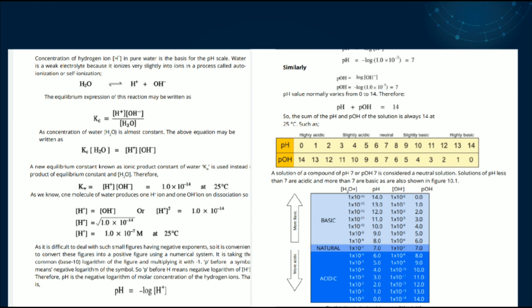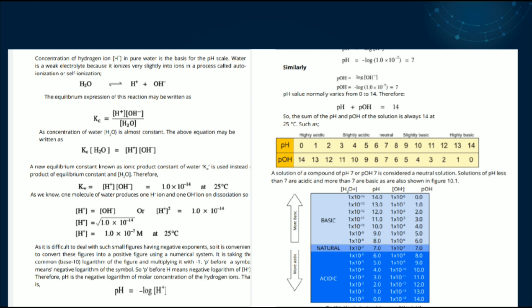Concentration of hydrogen ions in pure water is the basis for the pH scale. What is the base for the pH scale? Concentration of hydrogen ions, H positive, in pure water is known as the pH scale. What do you know about water?